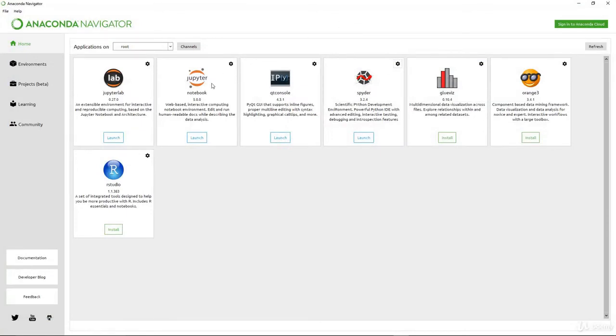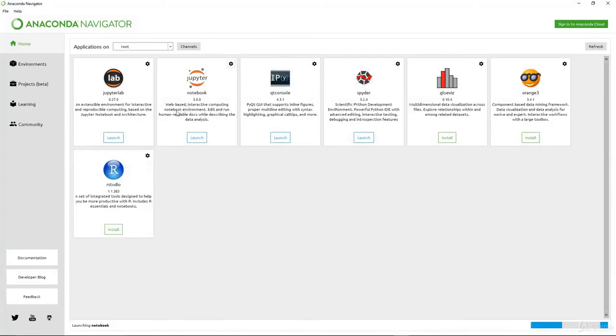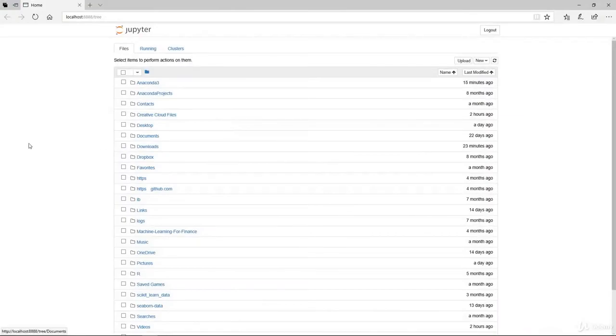Now, how do I run Jupyter Notebook? You just click Launch. What exactly is a Jupyter Notebook? The Jupyter Notebook is basically a web-based, interactive computing notebook environment. You can edit and run human-readable documents while describing the actual data analysis itself. And there you go, it's come up in Jupyter.